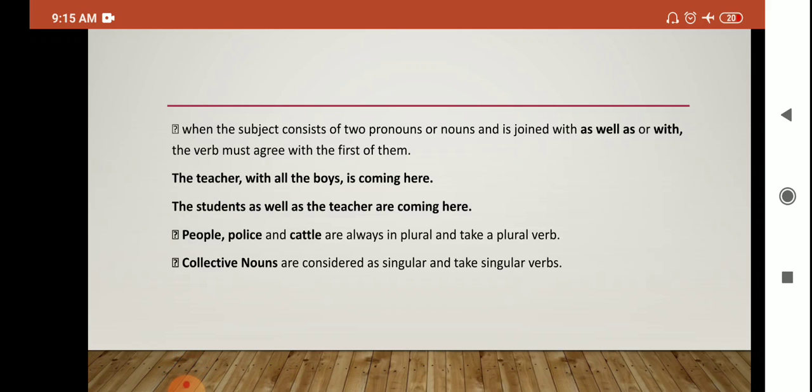People, police and cattle are always plural and take a plural verb. You have to remember this. The police have arrested the thief. People are standing there. Cattle are grazing. And collective nouns are considered as singular and take a singular verb. क्योंकि वो उनका एक ग्रुप बन जाता है, that is a singular noun. But cattle is also a collective noun of animals, many pet animals और ये जो domestic animals होते हैं, गाय, भैंस, बैल, ox और सब कुछ. But still we are using plural with cattle. तभी बोल रही हूँ, English is a very stupid language. You have to practice a lot for learning all these things.